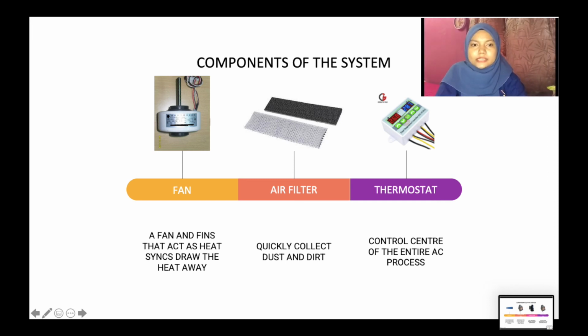The seventh is the thermostat. This is the control center of the entire air conditioner process, reading the indoor temperature and telling the air conditioner when to turn on and off. You change the temperature setting here based on your needs. The higher you set the thermostat, the lower your cooling bills will be.